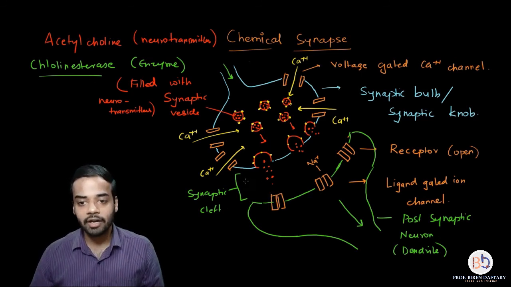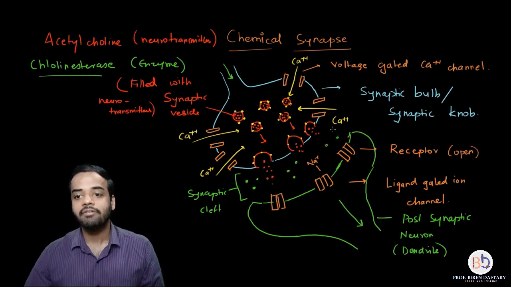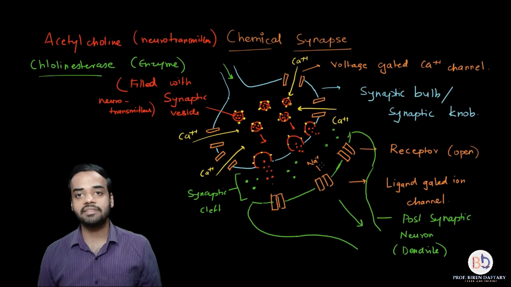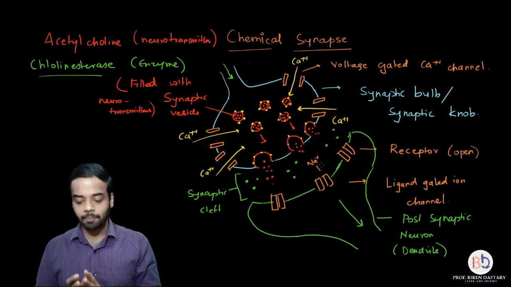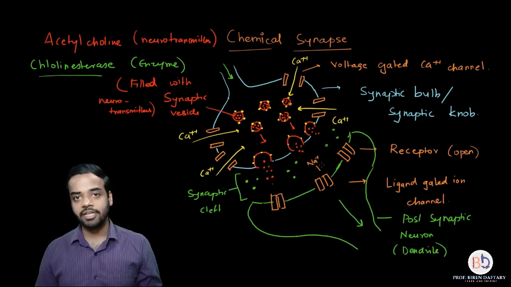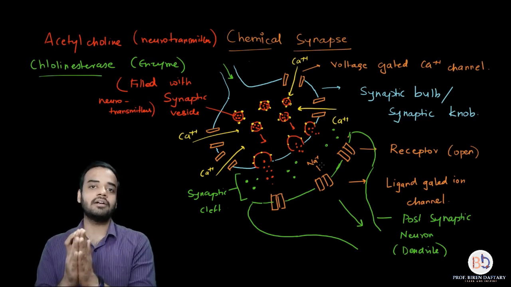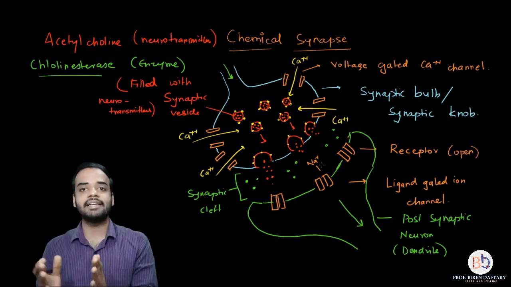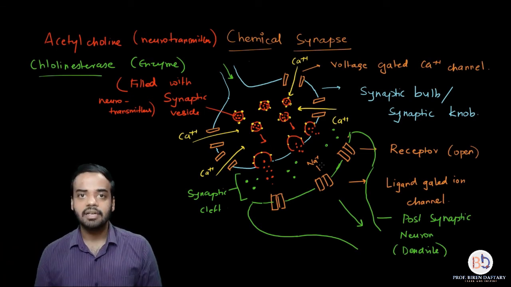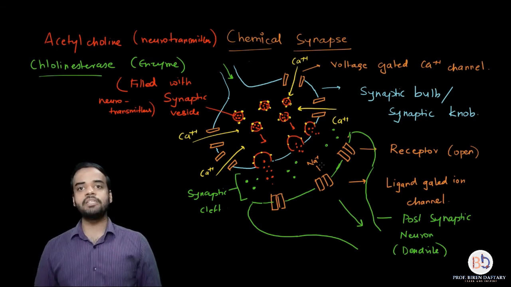If I draw these green colored structures over here, you can assume that these are cholinesterase molecules which have the function of removing the neurotransmitter once its job has been done. I hope this is clear. The receptor will keep on remaining open till the neurotransmitter is attached. If we take the example of acetylcholine, till the acetylcholine is attached, the channel will remain open. That is why it is called a ligand gated ion channel. The ions may be either sodium or potassium, depending on which channel it is. If it is a sodium channel, it will allow the flow of sodium ions. If it is a potassium channel, it will allow the flow of potassium ions. Alright. So I hope this mechanism is clear.